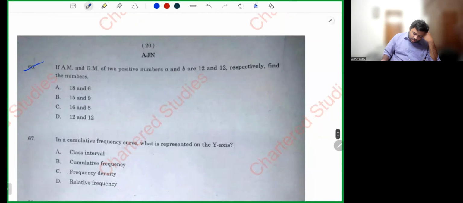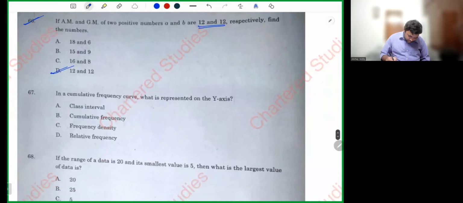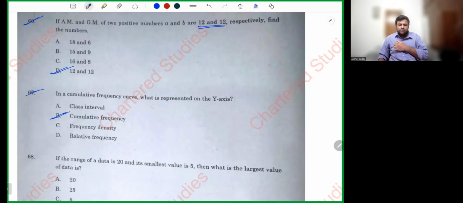If AM and GM of two positive numbers A and B are 12 and 12, see, my dear friends, AM and GM are the same. When AM and GM are the same, obviously their respective values will also be the same. Next, 67. In a cumulative frequency curve, what is represented on the y-axis? Obviously, sir, cumulative frequency is represented on the y-axis. On the x-axis, we represent the class intervals.